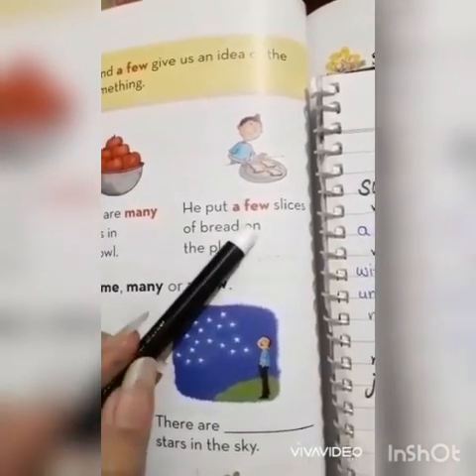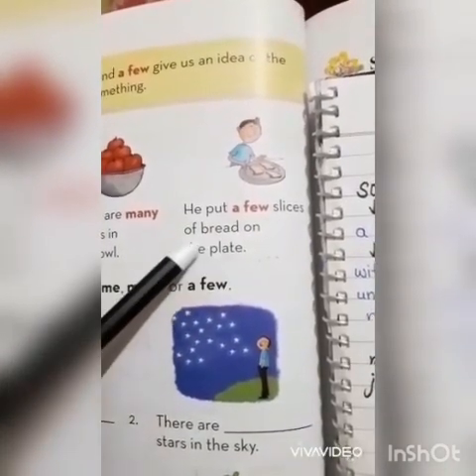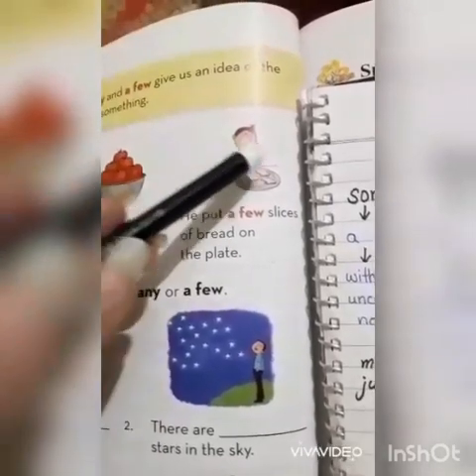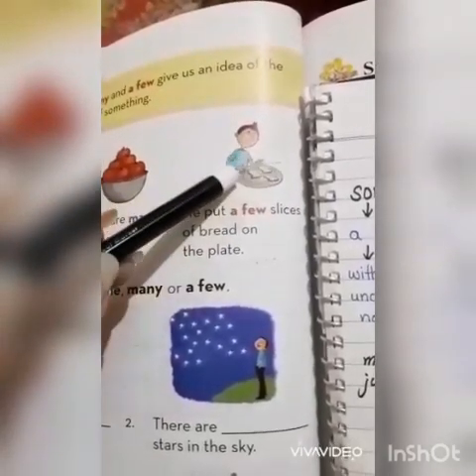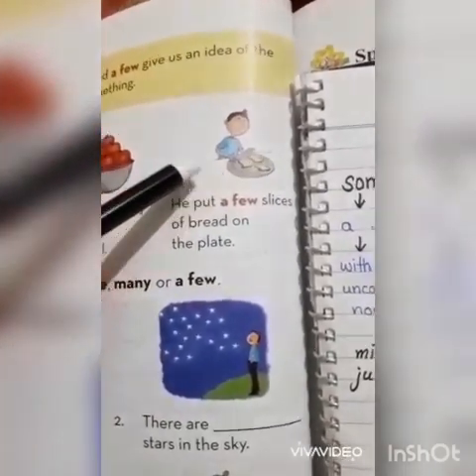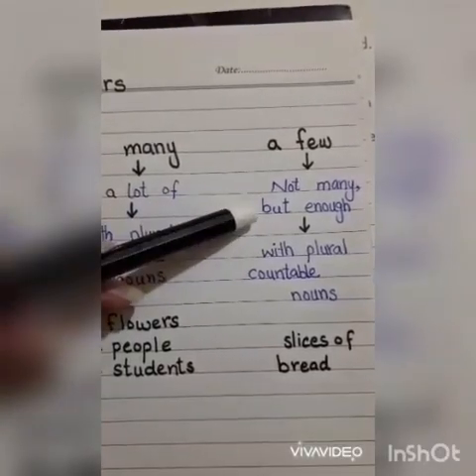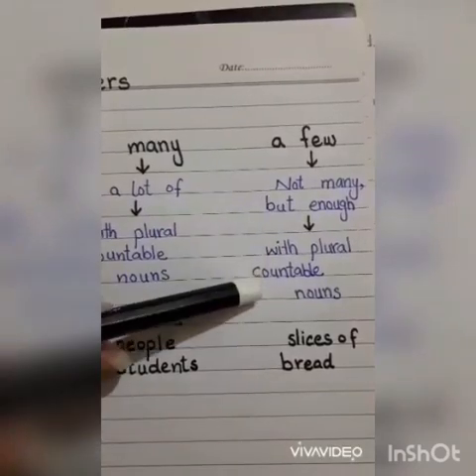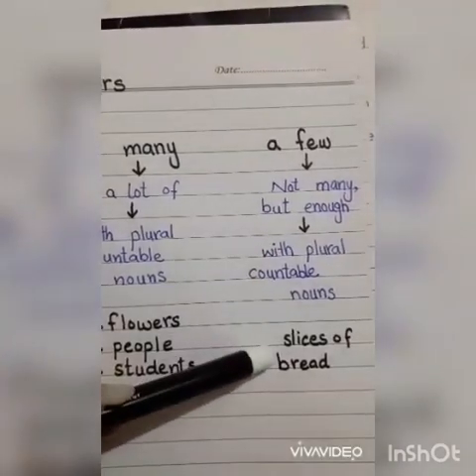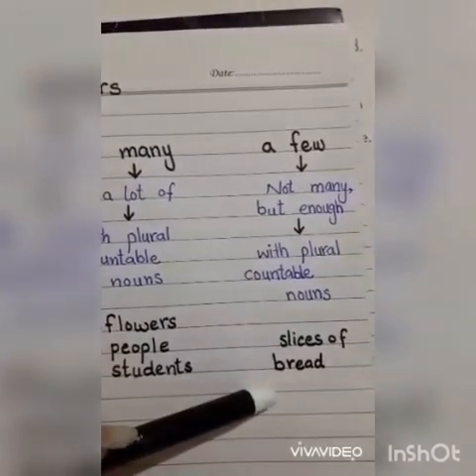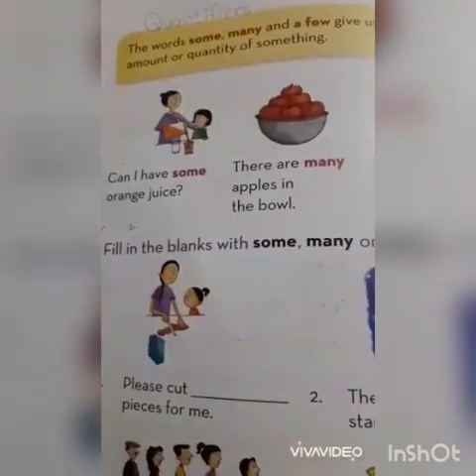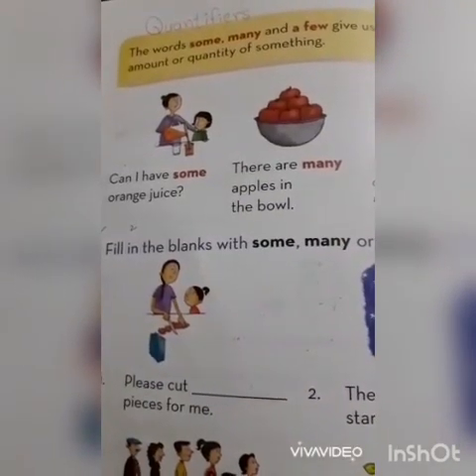He put a few slices of bread on the plate. Here are a few slices. Not many but enough. A few is used for not many but enough with plural countable nouns like slices of bread or slices of apple, etc. I hope now you are familiar with the quantifiers.